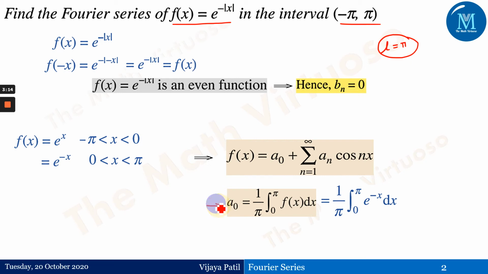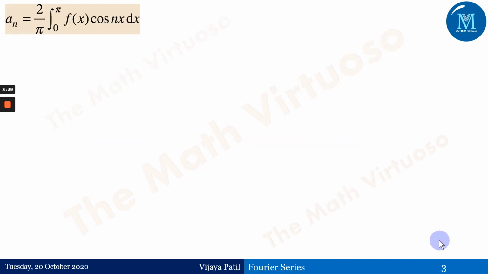This entire thing I have already explained in the session where I discussed the existence and the formula related to the Fourier series. So it's 1 by pi integration 0 to pi of e to the power minus x dx. Therefore, it is minus of e to the power minus x, integrated from 0 to pi. This will give me 1 upon pi times 1 minus e to the power minus pi. This an is here.